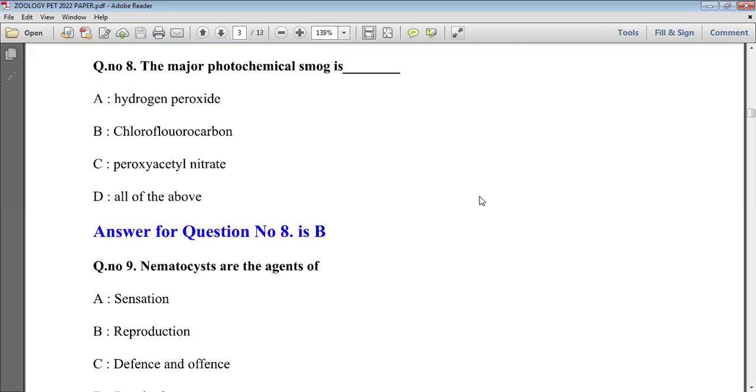Now the next question. The major photochemical smoke is. First of all, get to know what is smog. It is the combination of smoke and fog. These are the result of pollution. Photochemical smog is the result of air pollution, and chlorofluorocarbon is the major source for formation of smog. The next question is,